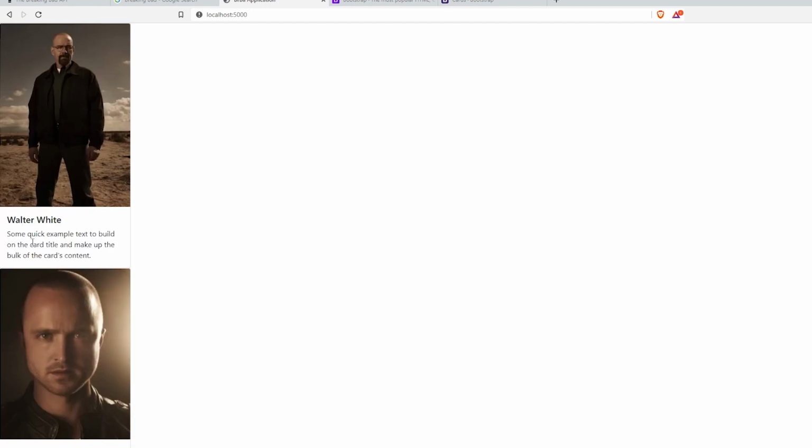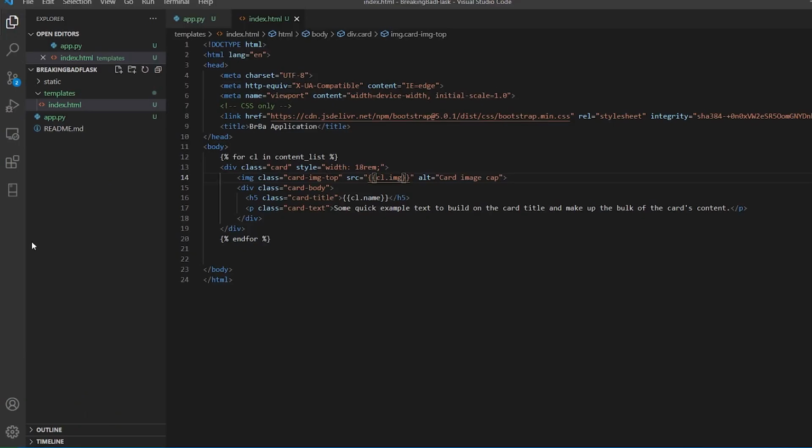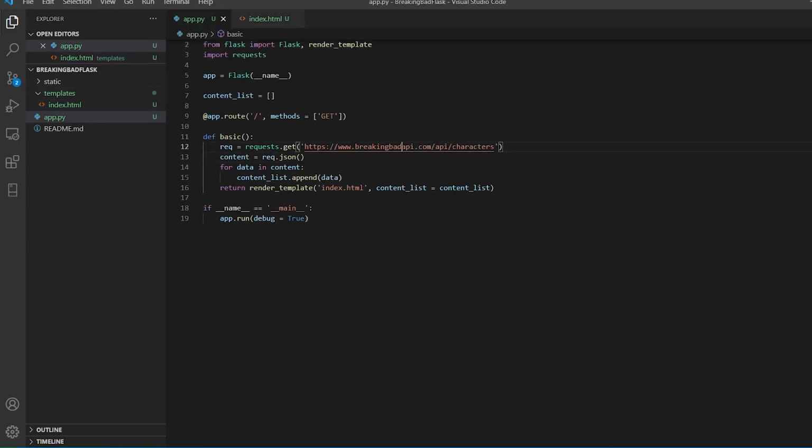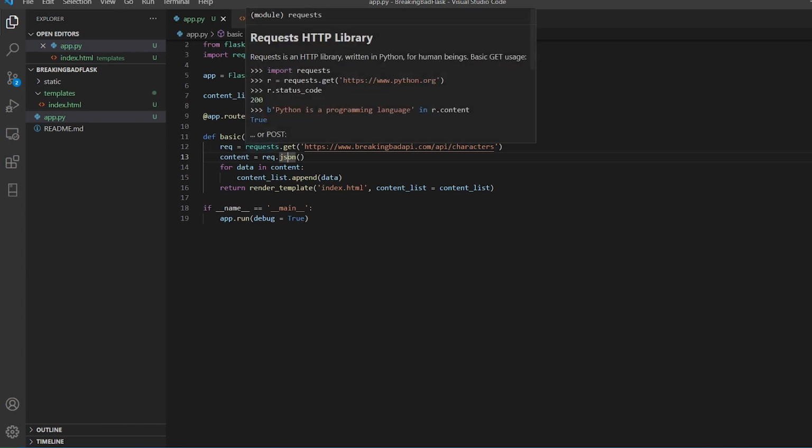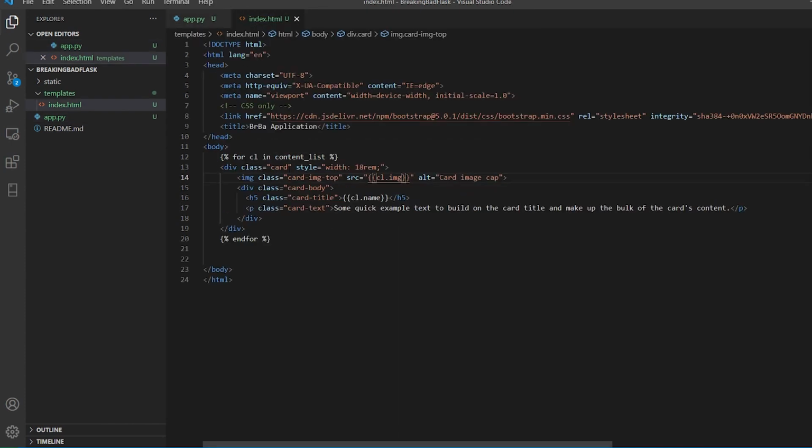Now we have to make this look quite more appealing. I'm not going to focus much on the CSS, but I wanted to share with you the ideology behind it, how you are actually going to handle the APIs. Even if our data isn't in the appropriate form of JSON, you can use anything else. There are a lot of things with the request model. Please check the documentation and whatnot.